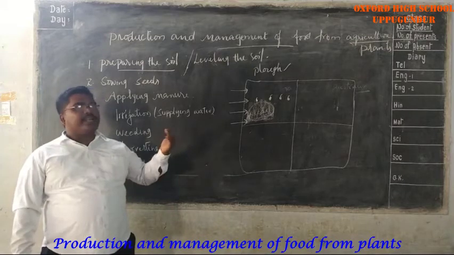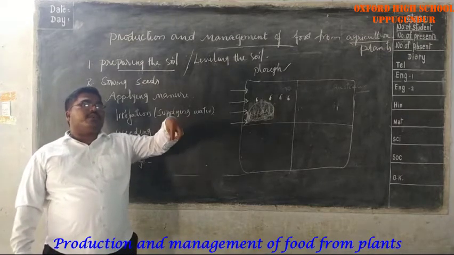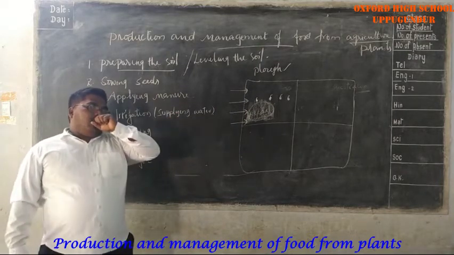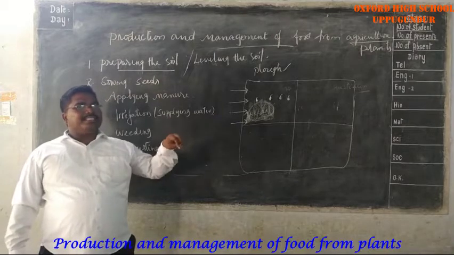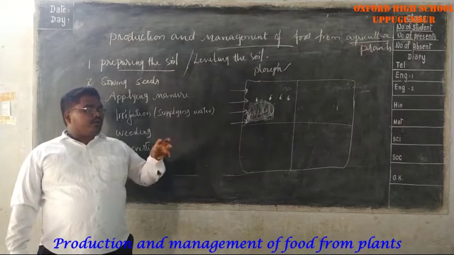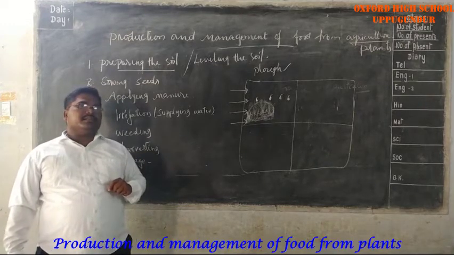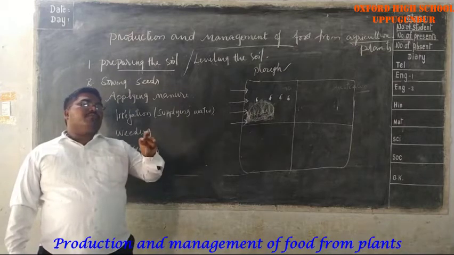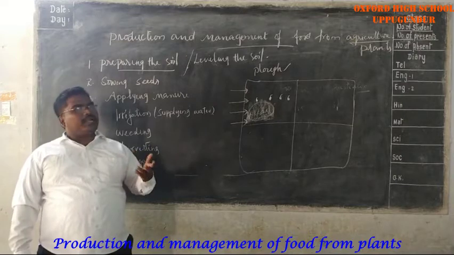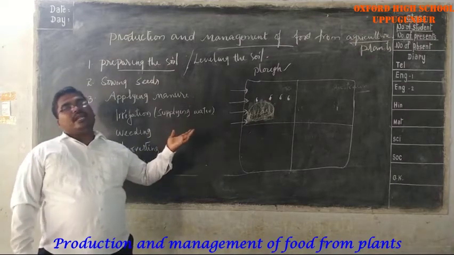Next, the water is deeply stored in the soil for a long time. Next, the roots penetrate deep into the soil. And soil friendly microorganisms are grown in the leveled field.